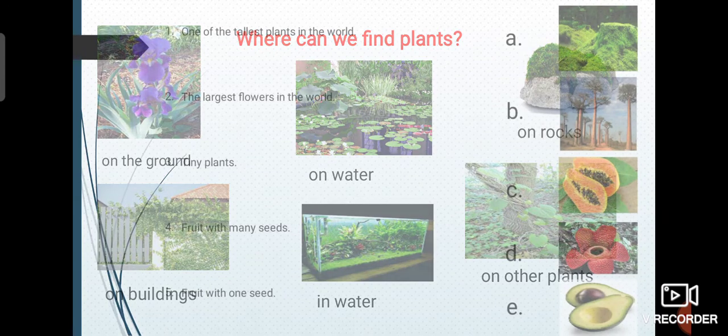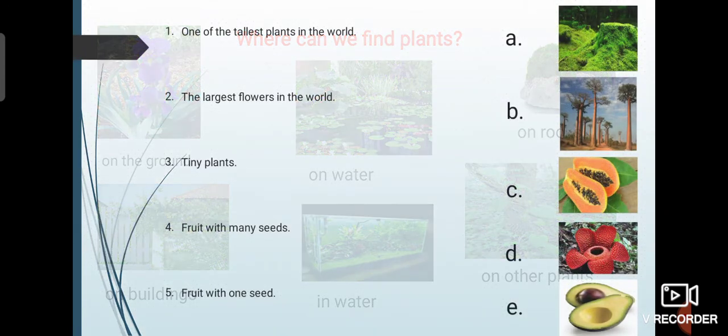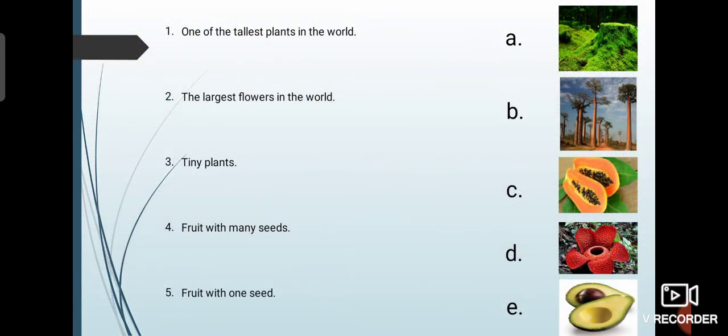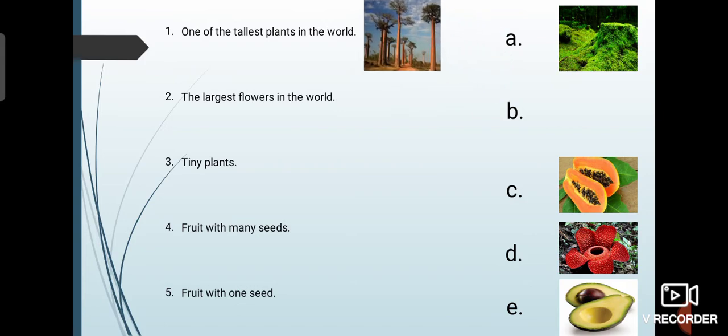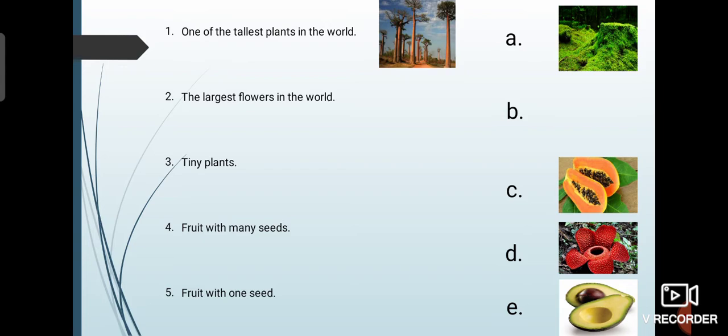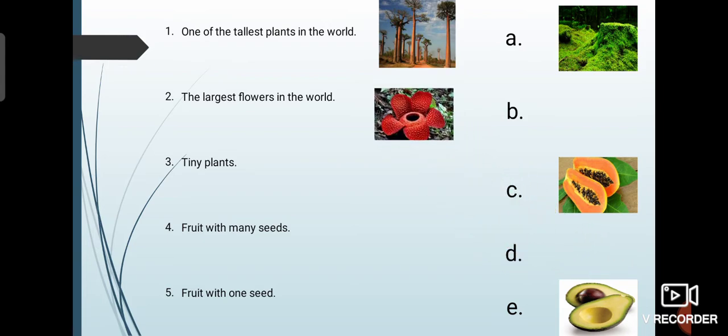Then this is the question about the distinct plants that we can find. One of the tallest plants in the world. This is very distinct, the baobab tree. What is the largest flower in the world? We call it Rafflesia arnoldi. It has a very distinct smell, so it can attract the insects that go inside, and it can easily eat the insect that is trapped.